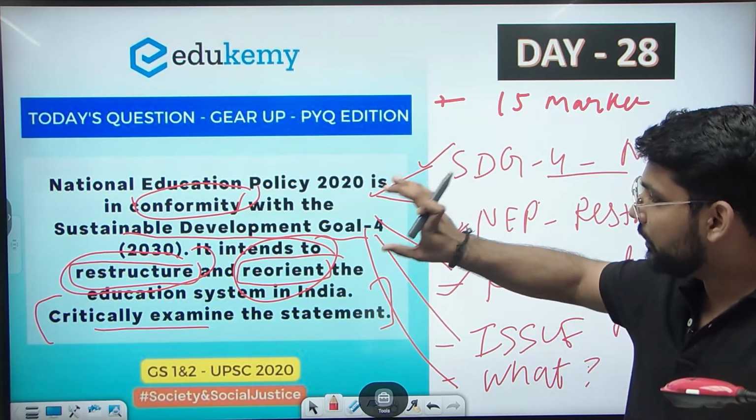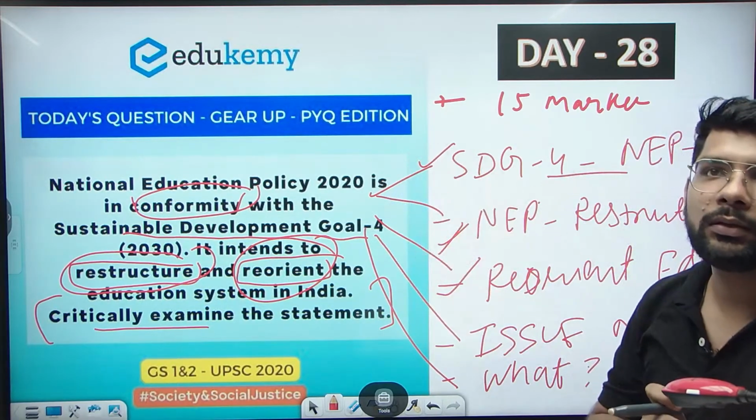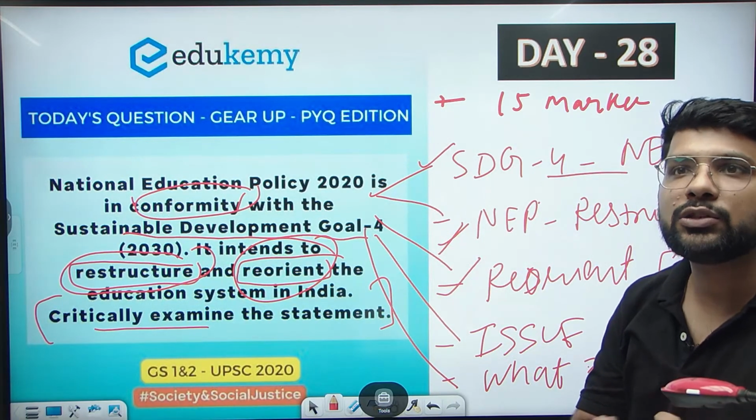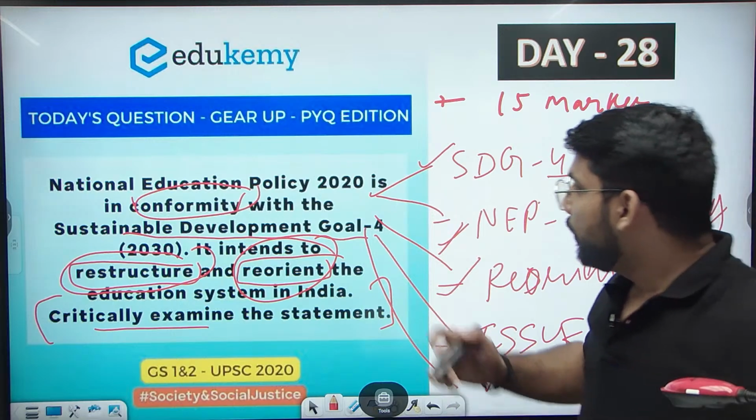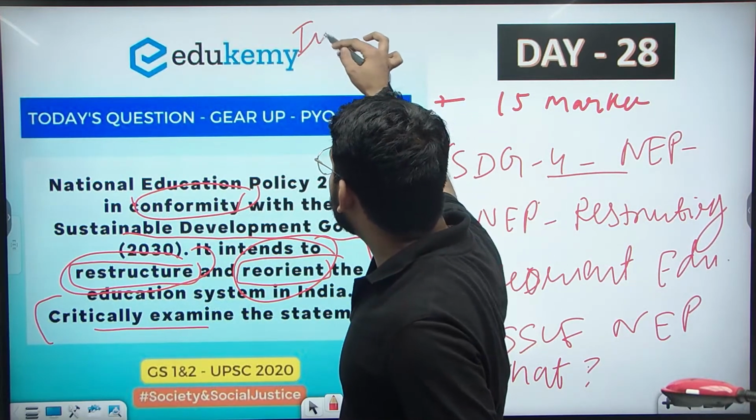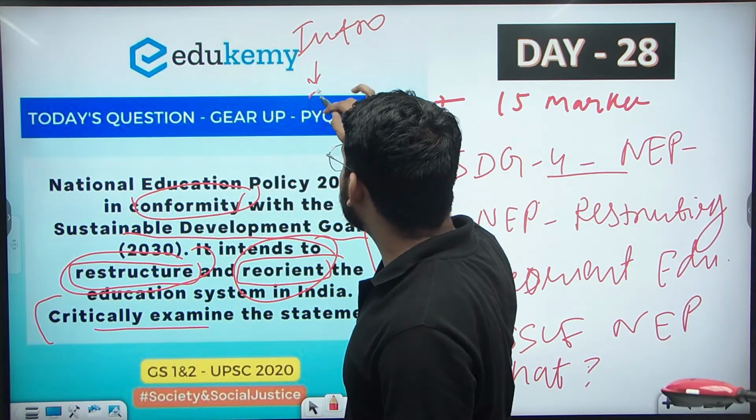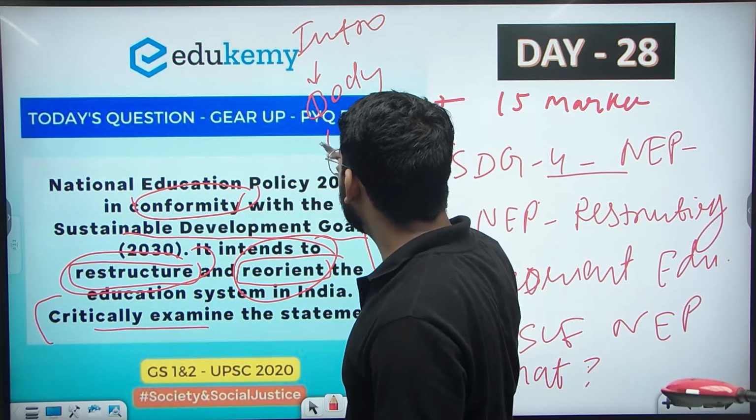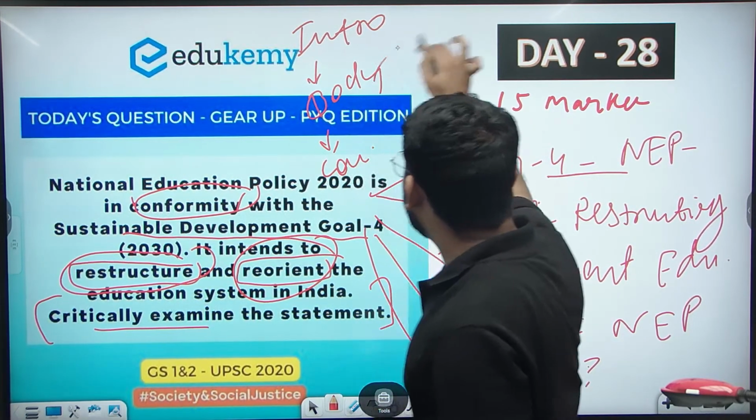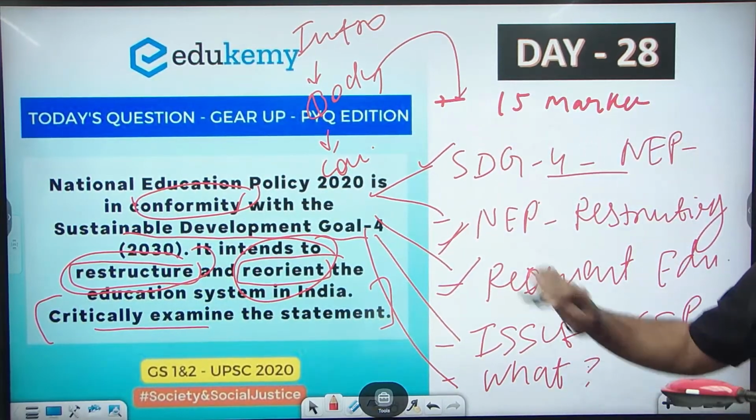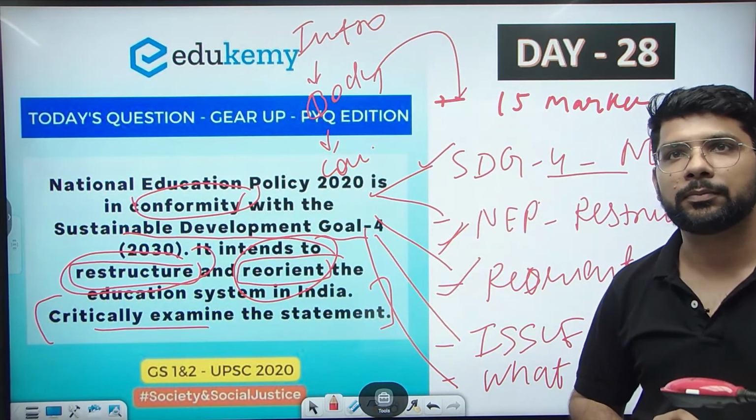So according to this, we will break the question and address each part. We will also write the introduction, body and conclusion. Everybody knows a question mainly has 3 parts: the introduction, body and conclusion. And the body has these 5 parts according to the main demand of the question.